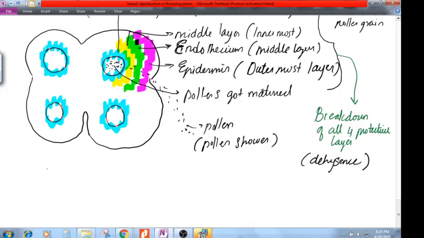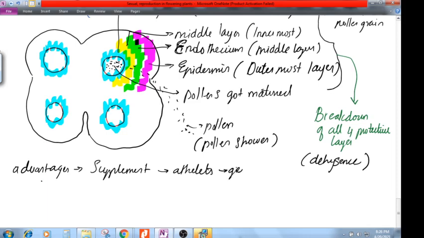Now let's see some advantages of the pollen. This pollen is going to act as a supplement. Usually the athletes are there, right? These athletes will use this pollen as a supplement material to get high energy, to get horsepower. They call it horsepower.